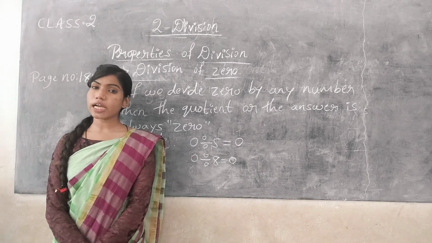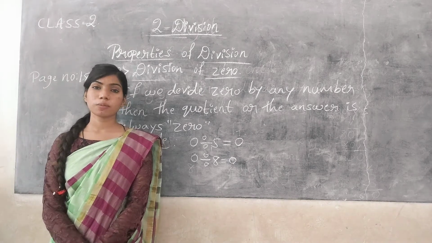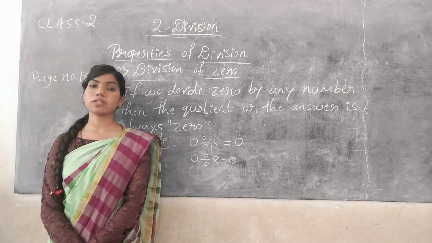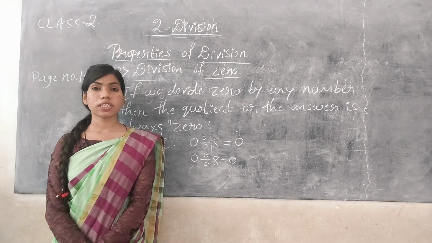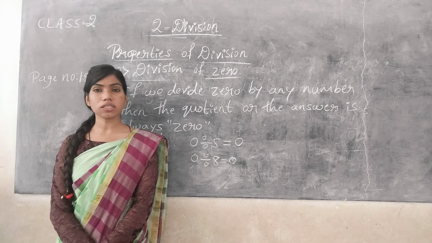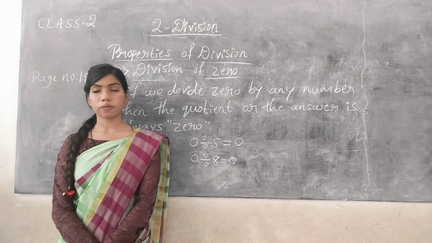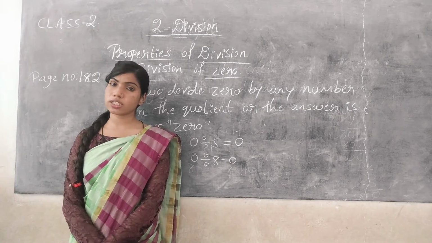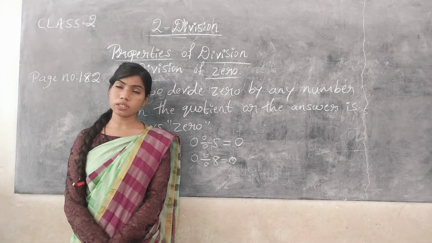And the second property is division by the number 1. If we divide any number by 1, then the quotient or the answer is always the number itself.